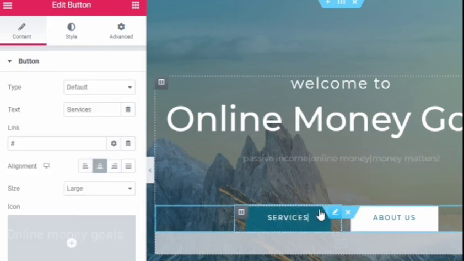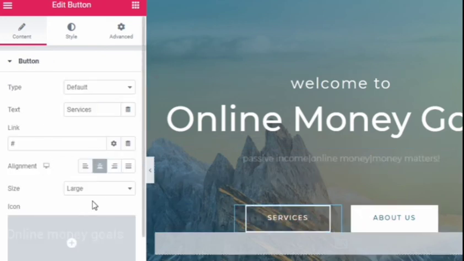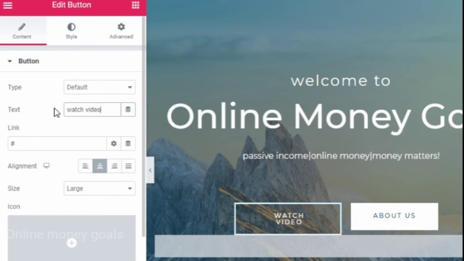Now clicking on to the service, this is like a button. You would have seen this in other websites also. When you click on a button, it will redirect to a URL. So I will be making it redirect to my YouTube channel. So I will be pasting the YouTube URL in the link.